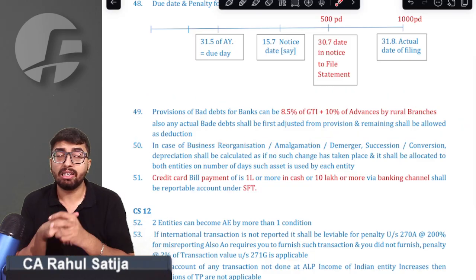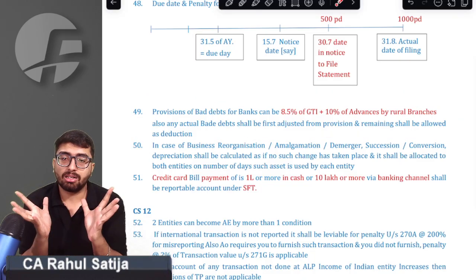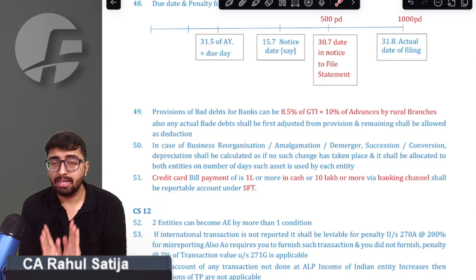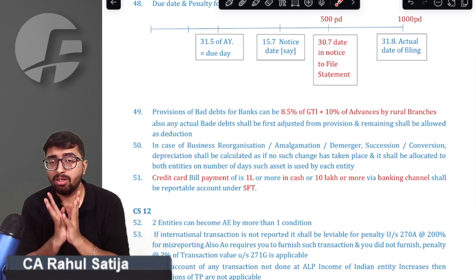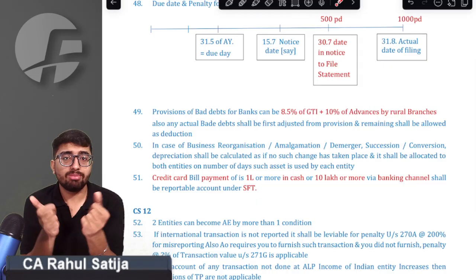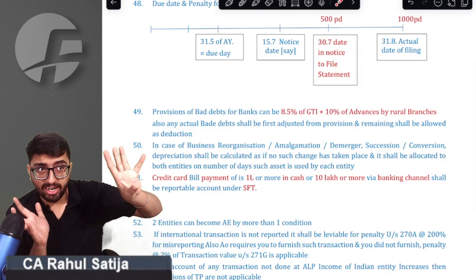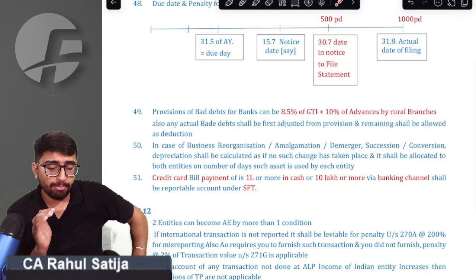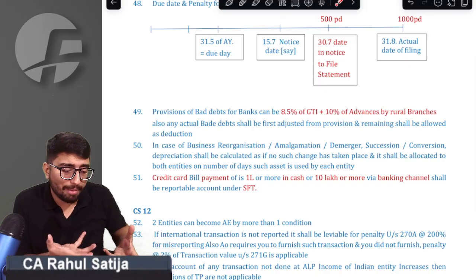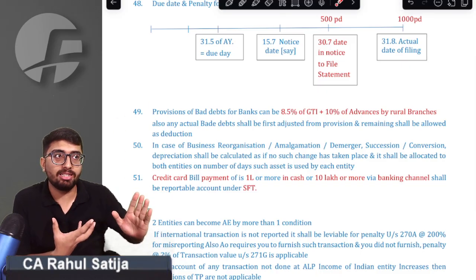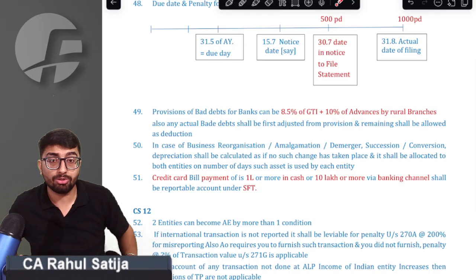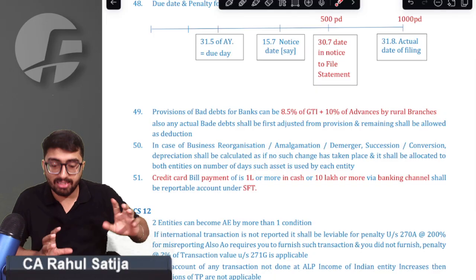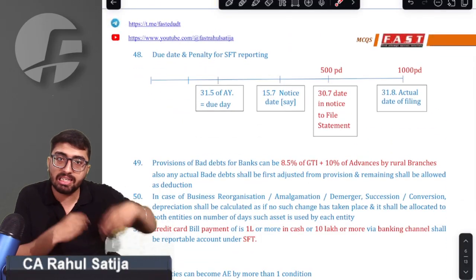Another point: sometimes in the same question we had a question on a bank. You might think that the points are unrelated. Why are you telling us unrelated points? Remember, a question in MCQ will not have related points. If you find it unrelated, this is how unrelated the examiner wants you to be. You don't want everything compiled together. You will not be able to apply things if you are not able to correlate 5 different points altogether. So try understanding it, because in the exam these 5 pointers have been asked in a single question.